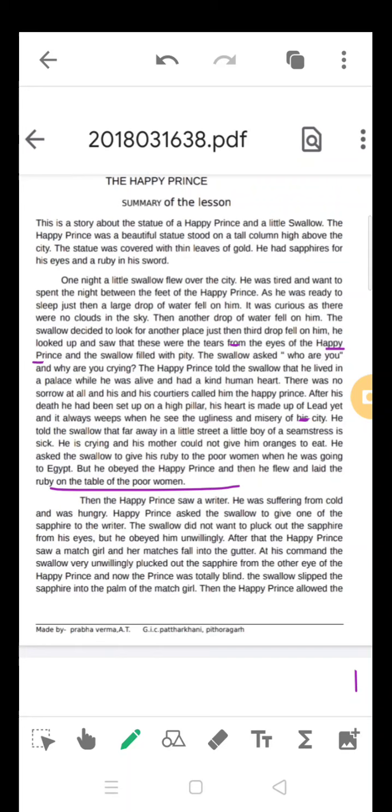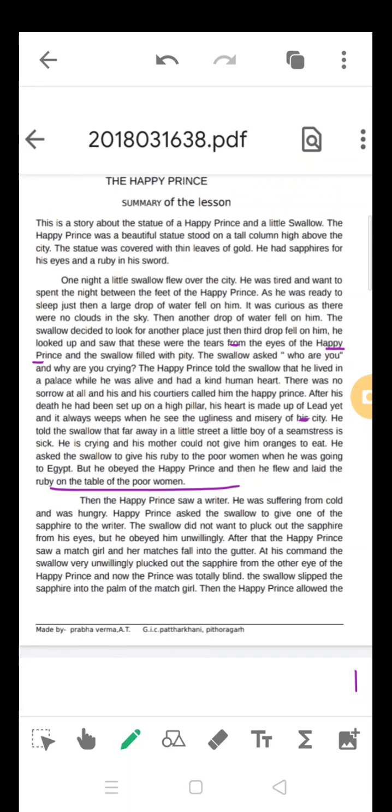Her matches had fallen in the gutter, so she cannot sell them, and if she goes back home, her father is going to beat her. So the girl was crying. He told the bird, take out another eyeball from my eyes, which is made of sapphire, and give it to the small girl. So unwillingly again, he has taken out the eyeball from the eyes of the Happy Prince and given it to the small girl.